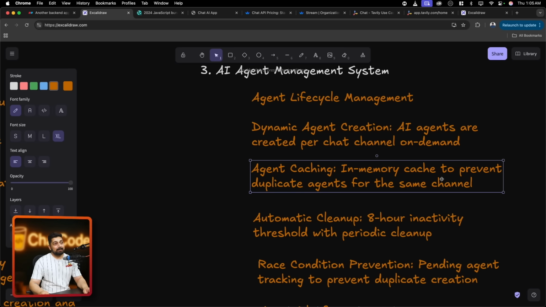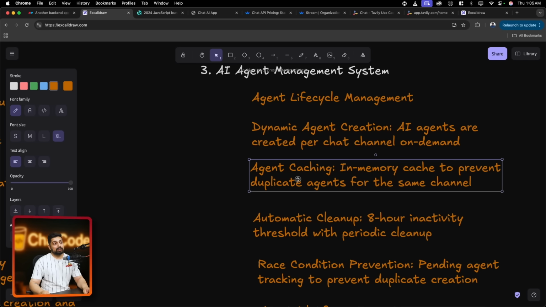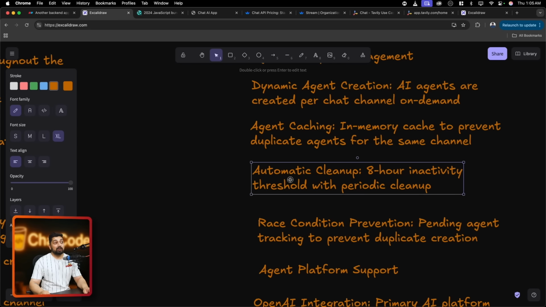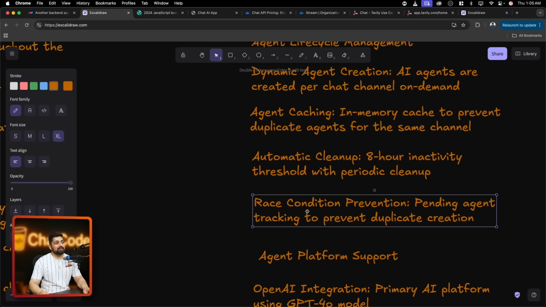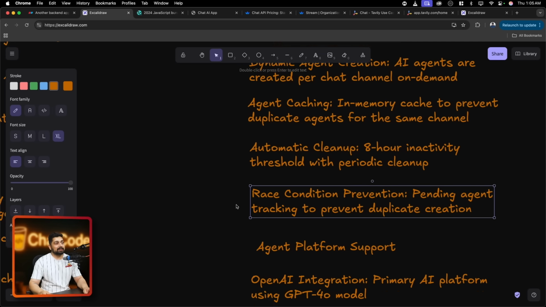We will be using in-memory caching to prevent duplicate agents for the same channel. This will help us reduce our bills. We will also work on automatic cleanup. Although I have chosen an 8-hour inactivity threshold for the periodic cleanup, you can choose 10 minutes, 20 hours, whatever suits you. We'll also prevent the race condition for pending agents to prevent duplicate creation. The race condition is a pretty interesting one.